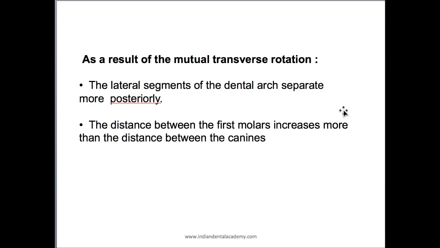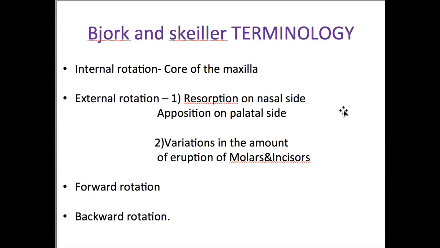So this is the mutual transverse rotation of the maxilla, and the distance between the first molars increases more than the distance between the canines. So what is the terminology given by Bjork and Schiller for the growth rotation of the maxilla? It is internal rotation that is present in the core of the maxilla. External rotation, resorption at the nasal side and apposition on the palatal side. And the forward rotation and backward rotation.